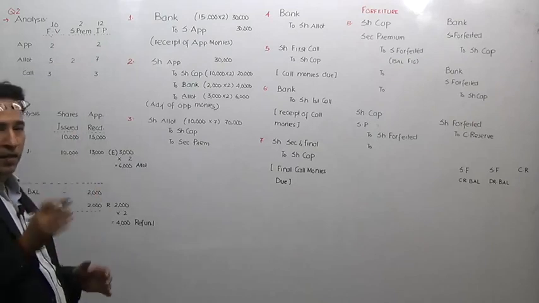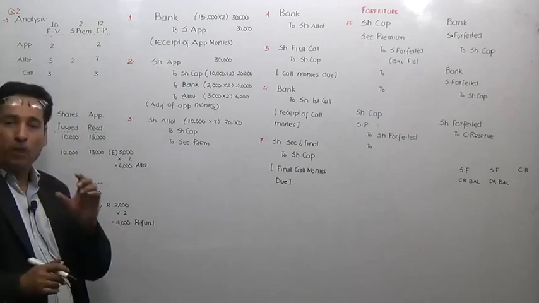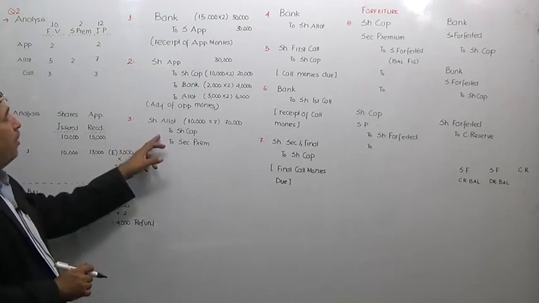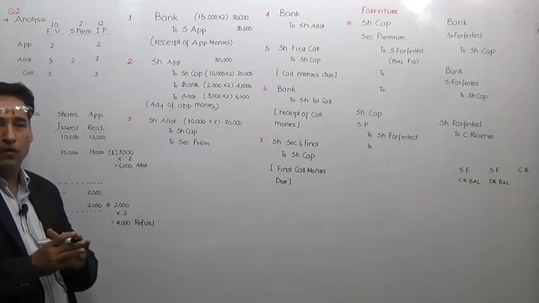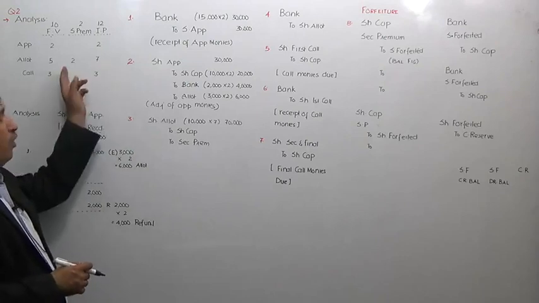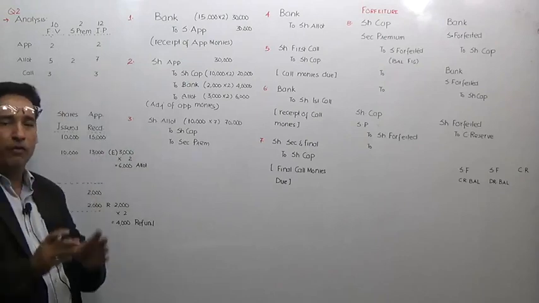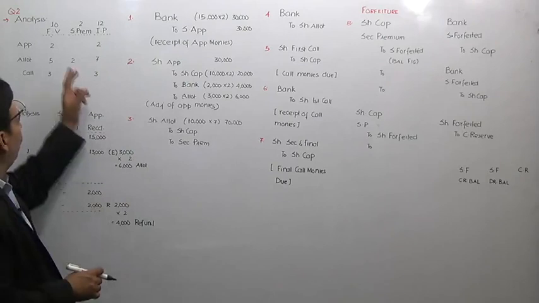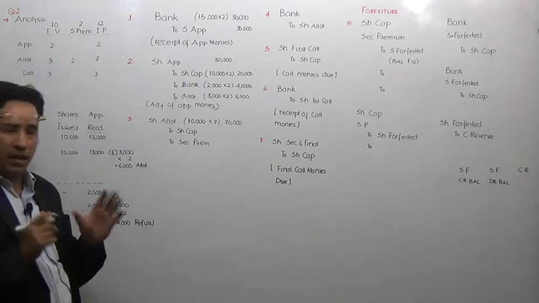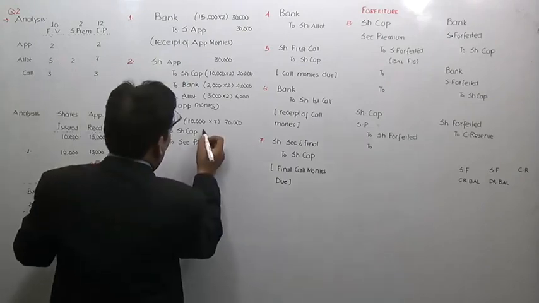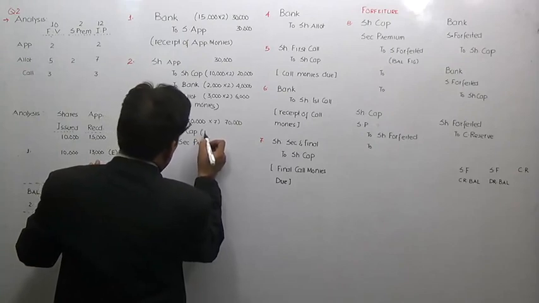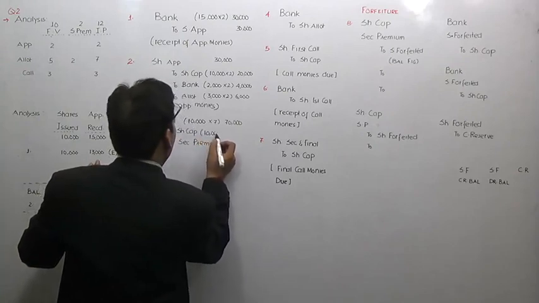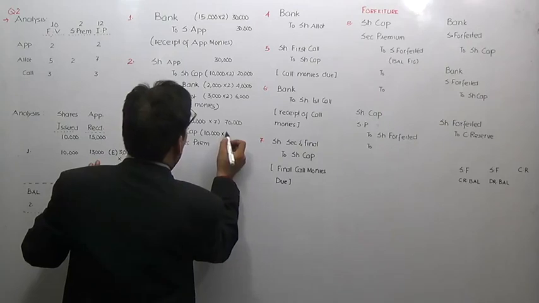What point am I interested in hammering into you? The point is that I just want you not to have any sort of confusion whether to take 7 or 5. So whensoever we write against the capital, we shall always take the face value rate. Correct? So share allotment, share capital is on 10,000 shares at the rate of 5.